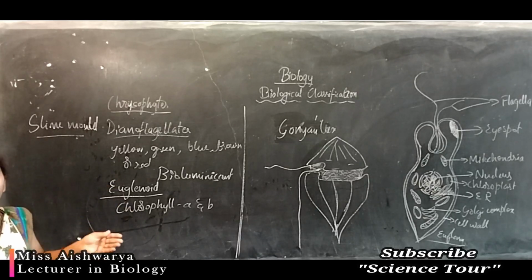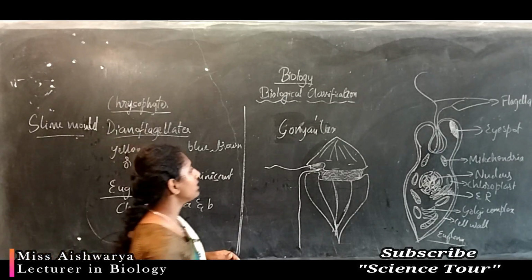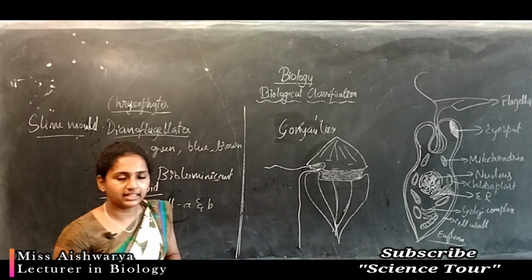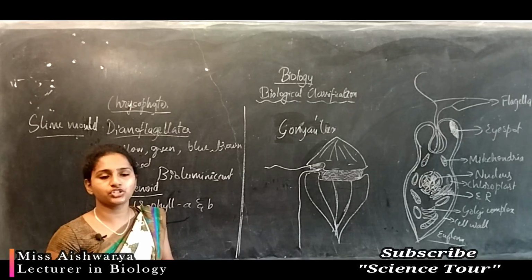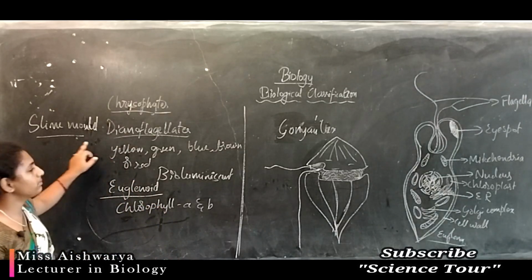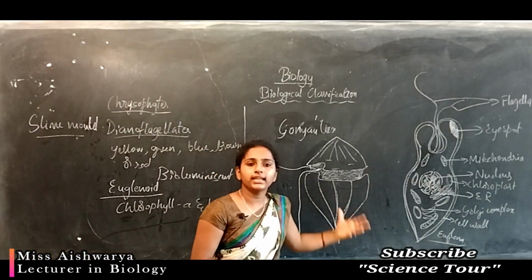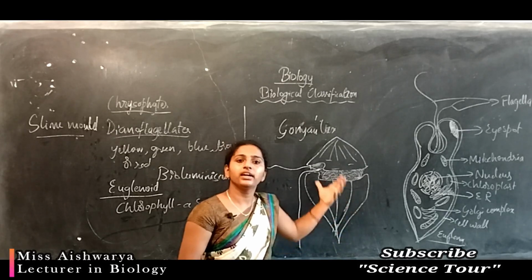Saprophytic means which grow on dead and decaying matter. So they grow towards the decaying twig and leaf. If there is a decaying condition in a plant, you can see the presence of these slime molds.